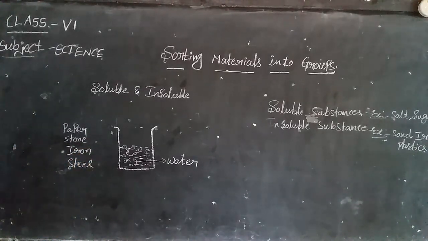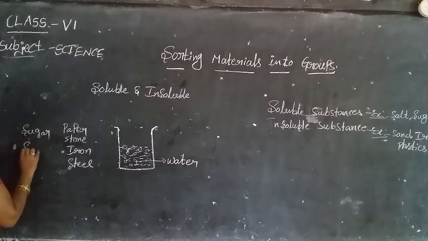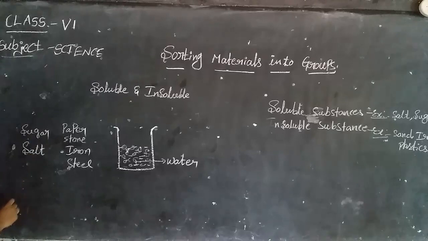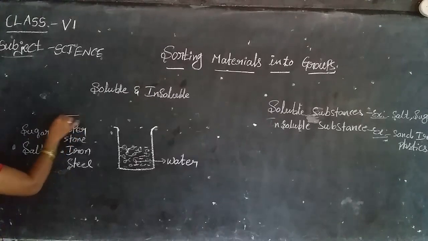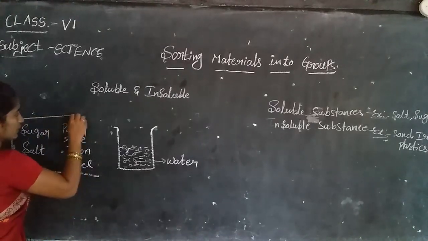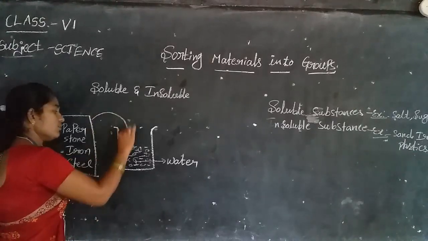Also see sugar, salt, some soluble substances and insoluble substances we have taken. So these materials are poured in this water.